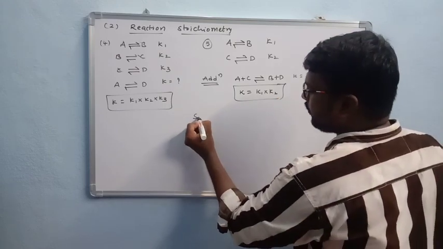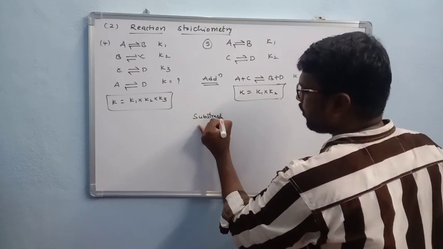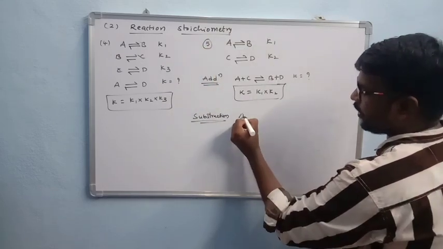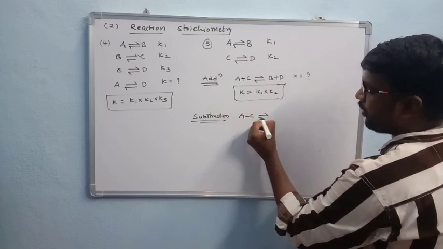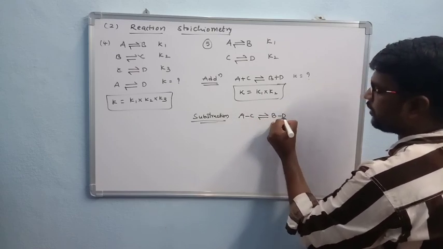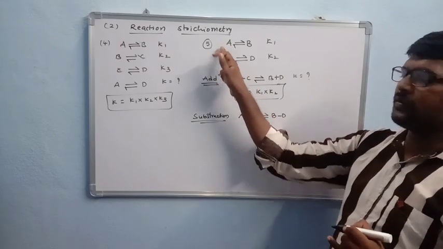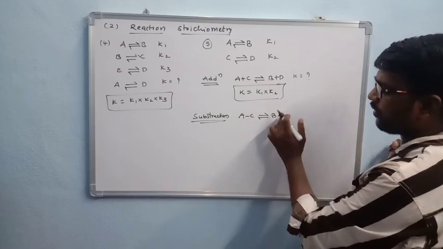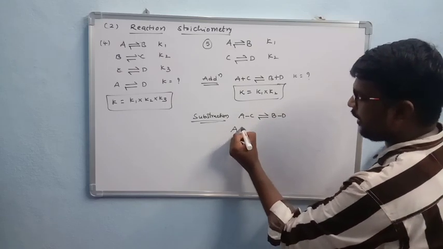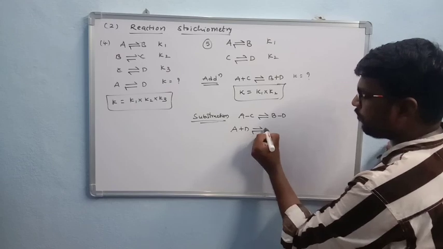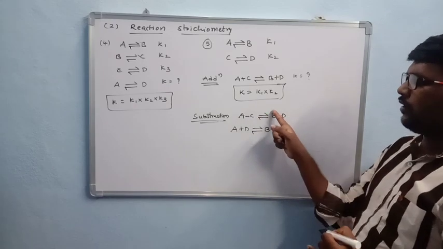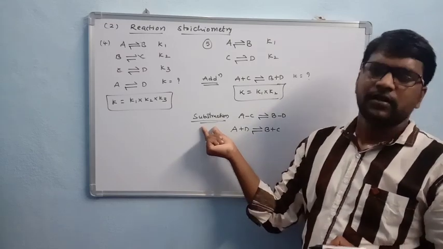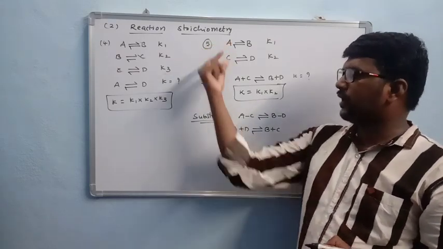Okay, right. And next, subtraction. In the reaction, if you subtract these two, how can you write it? A minus C gives B minus D. Actually in equations, we do not consider minus terms, so we write the minus terms on the other side: A plus D gives B plus C. This indicates subtraction.